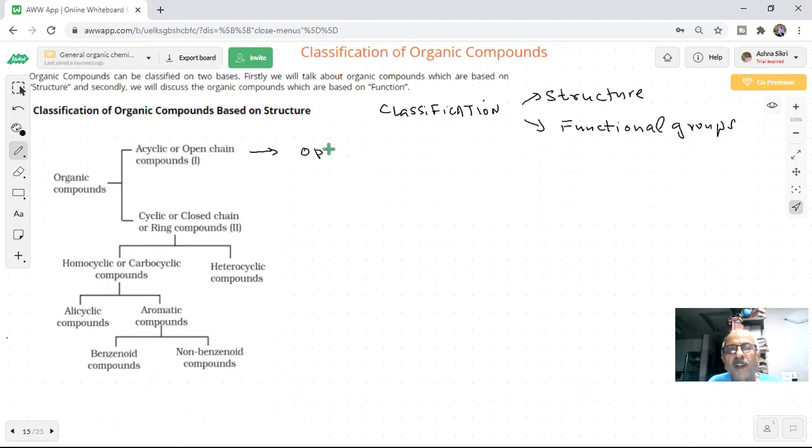Most of the time you are talking of open chain compounds, students. But carbon has the ability to form rings. It can form 4, 5, 6, 7 membered rings also. So there will be closed chain cyclic compounds, ring compounds also, in organic compounds.